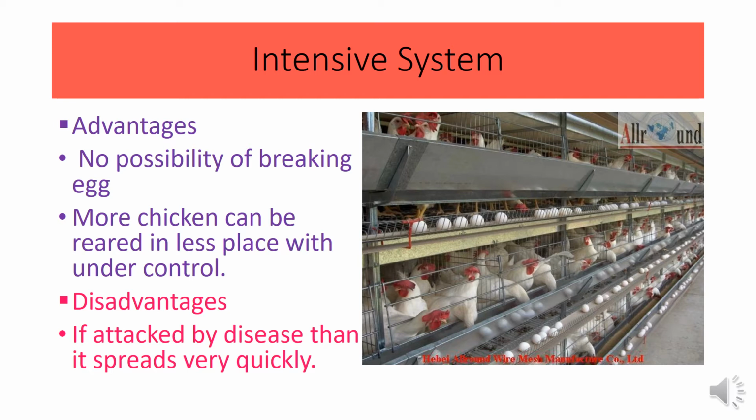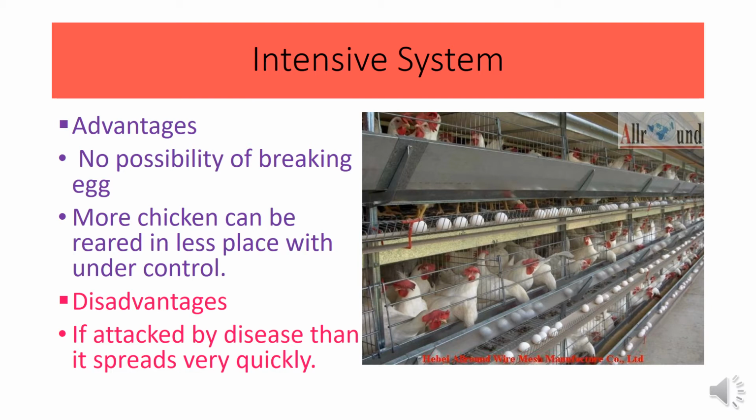Mainly in this method chickens are given artificial heat, light and air. In the intensive method, chickens can be reared in two ways, that is rearing in cage or rearing on the floor.